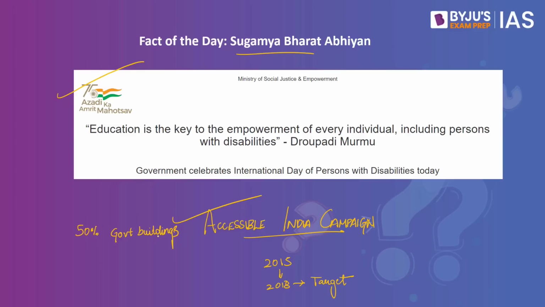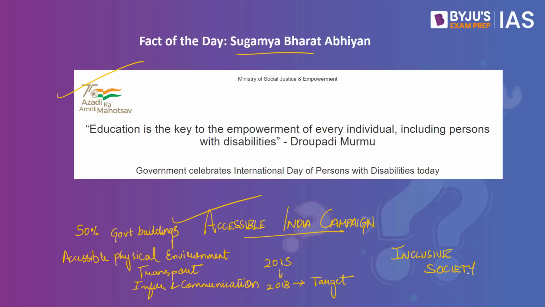So basically, Sugamya Bharat Abhiyan focuses on developing an accessible physical environment, transportation systems, and also information and communication ecosystems. And also, it aims to develop an inclusive society in which equal opportunities and access are provided for the growth and development of differently abled people or Divyangjans.